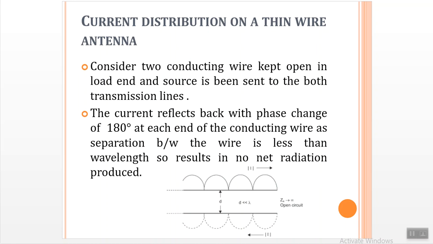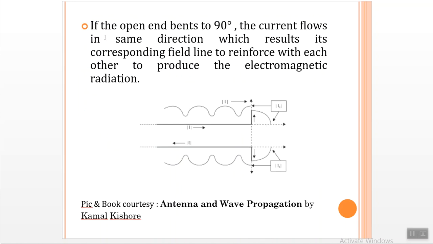This is one case. In the other case, the same thing happens, but if the open end is bent to 90 degrees and we give a current flow through this transmission line, it flows in the same direction, which results in some electromagnetic radiation being produced, since the separation between these two transmission lines is greater than lambda, that is, the wavelength. So this is all about the current distribution on a thin wire antenna.